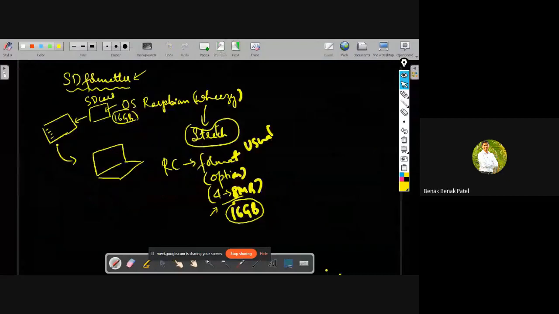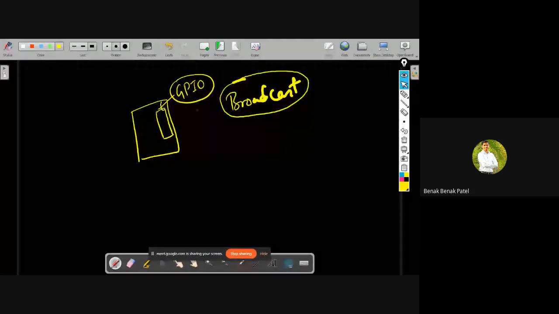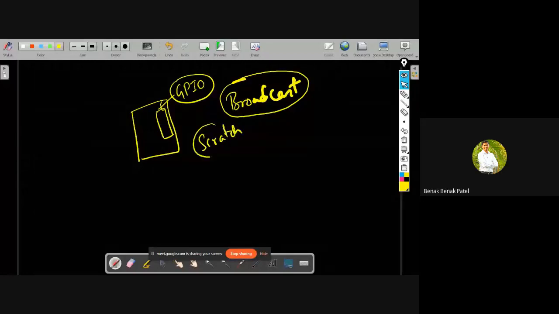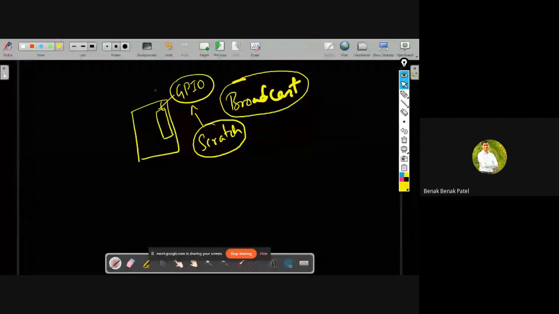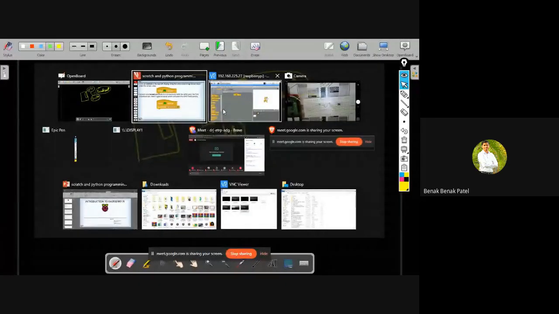So in fact, back in Raspberry Pi, let's assume that this is the GPIO section. By using the broadcast command, I can now directly communicate. The Scratch application can directly communicate now with GPIO pins, and it's all happening because of what command? It's all happening because of this broadcast. So first, I've got to turn on that server using the broadcast command.